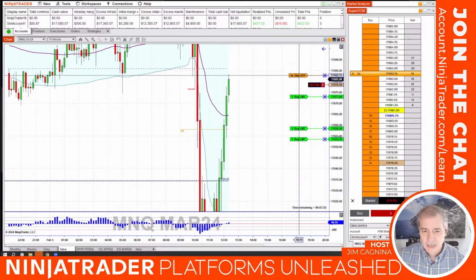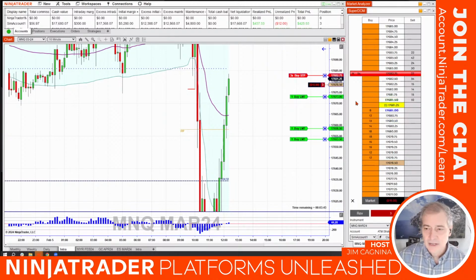But I'm just going to tighten up my stop here so we can force it to stop us out. And you can see it on the trading ladder also. When you have these OCOs, the trade indicator on the trading ladder goes all the way across, right? It's not a partial buy stop. Otherwise, if it was just a manual one, you'd only see the label going halfway. You see that red bar all the way across, you know that it is also an OCO in the works here. And the gray box there is where we entered, right?